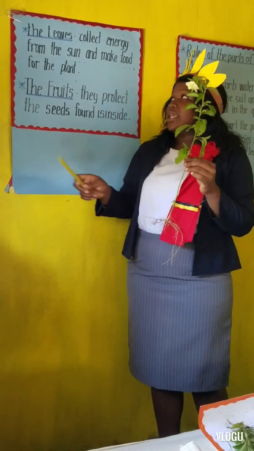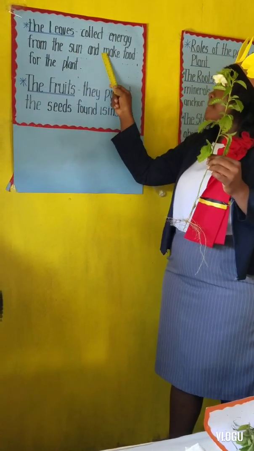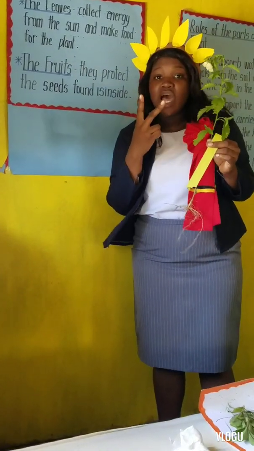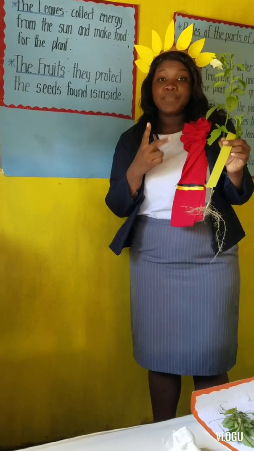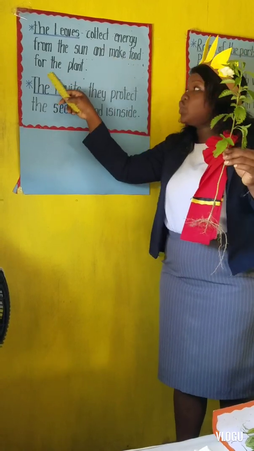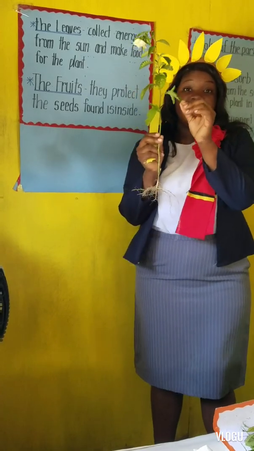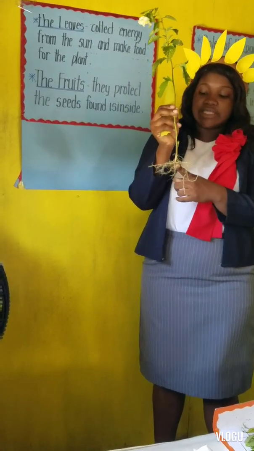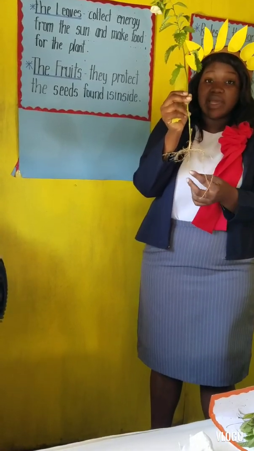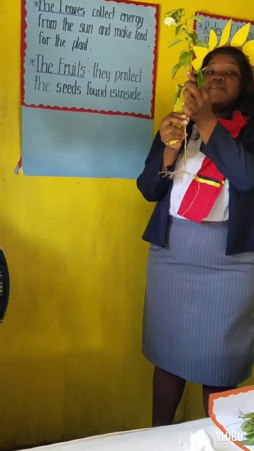Now let's read what it says. It says the leaf collects energy from the sun and makes food for the plant. So the leaf also has two jobs that it does for the plant, right? The leaf collects the energy from the sun and makes the food for the plant, okay? So these are the leaves for this plant, right? Remember, we have the stem, we have the root. Sorry, thank you for correcting me. We have the root, the stem. Now we have the leaf.